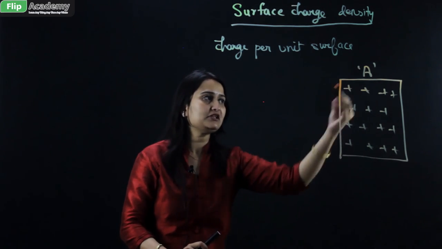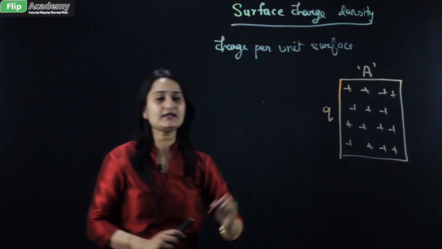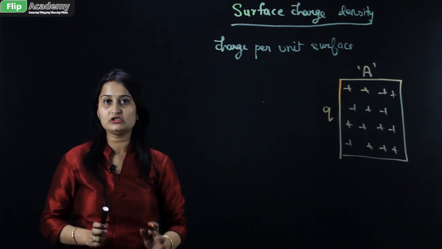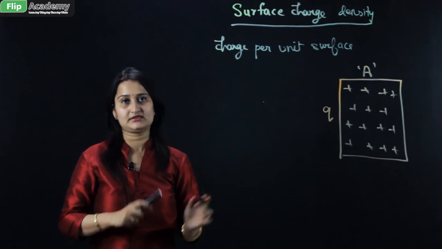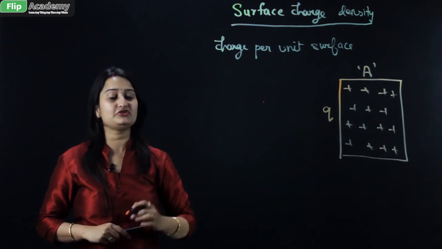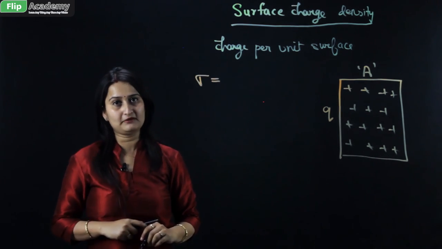The charge distributed uniformly across this area is represented by small q. So q is the total charge distributed all over the surface, which is your rectangle. In this condition the surface charge density is represented by sigma. Now what is the formula for it?